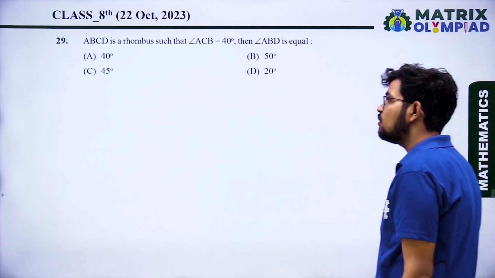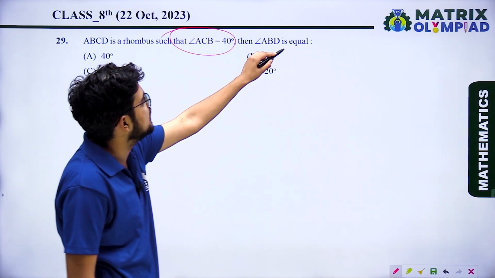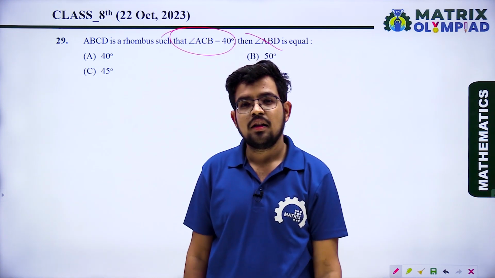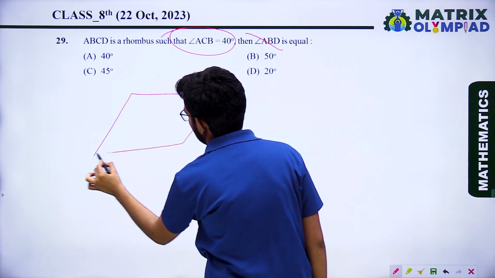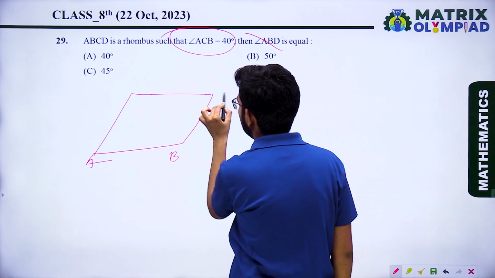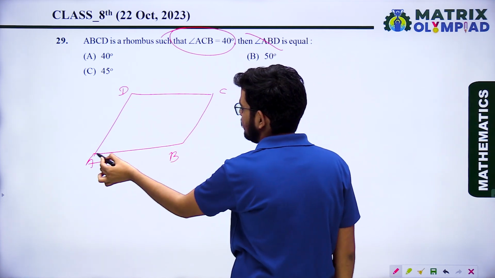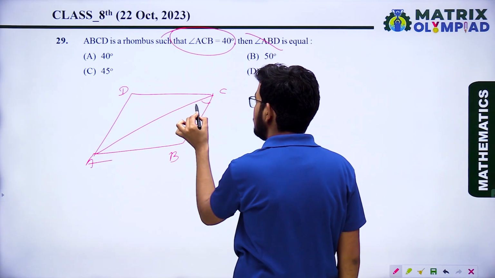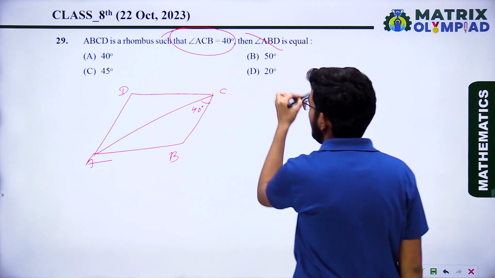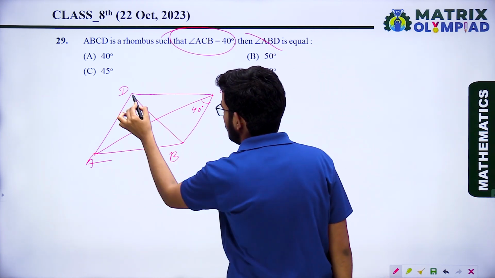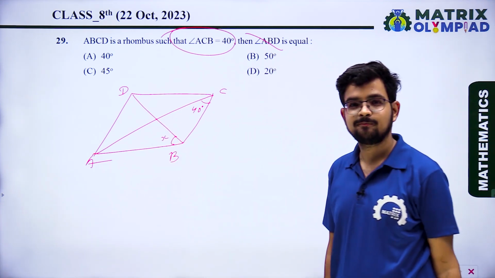Okay, next question 29. ABCD is a rhombus such that angle ACB equals 40 degrees, then angle ABD equals? In rhombus ABCD, angle ACB is 40 degrees, and we have to find angle ABD. Just assume it is x.